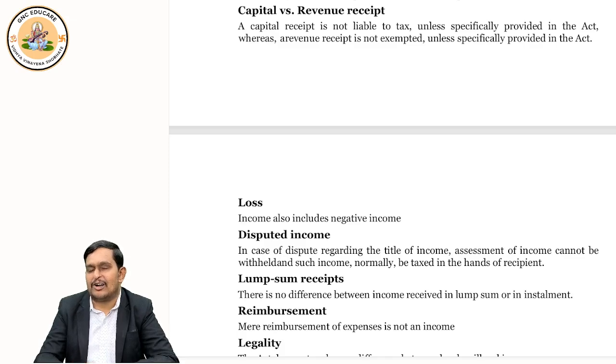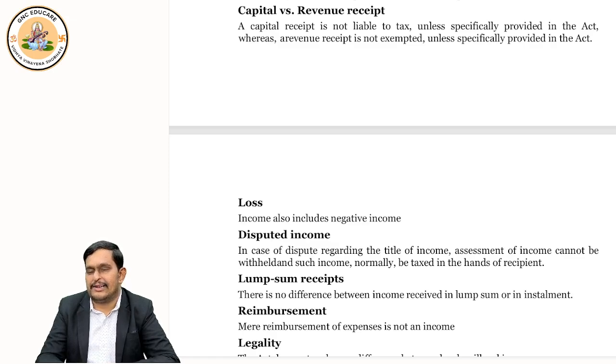And now I'll talk about capital receipts. And when I talk about capital receipts, it is exactly the opposite of revenue. Look, a capital receipt can be like you took a loan. Now, when you took a loan, it is a capital receipt for you, correct?